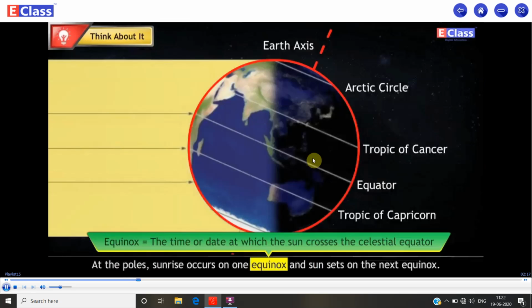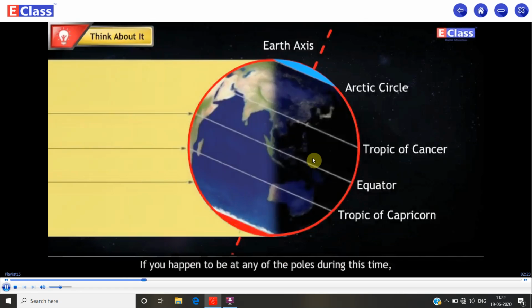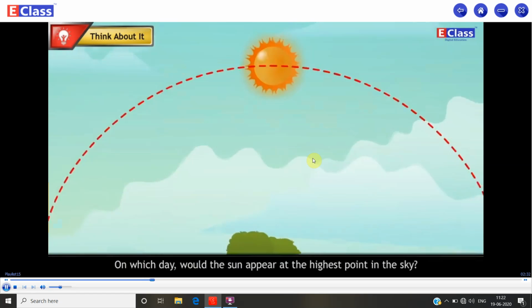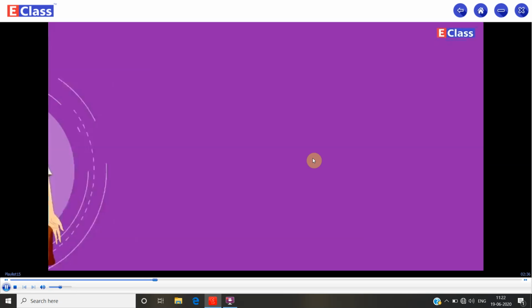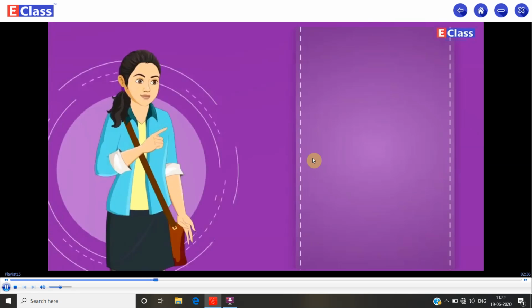Think about it. At the poles, sunrise occurs on one equinox and sunset on the next equinox. If you happen to be at any of the poles during this time, then what would be the route of the sun in the daytime? On which day would the sun appear at the highest point in the sky? Always remember,